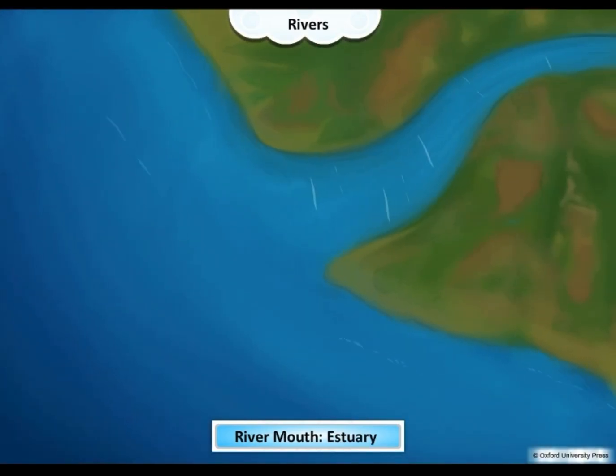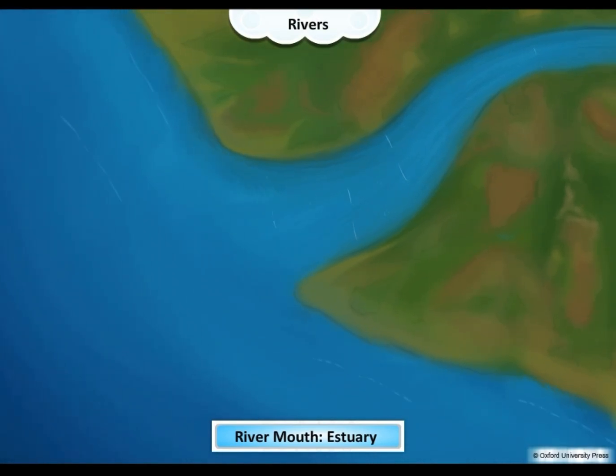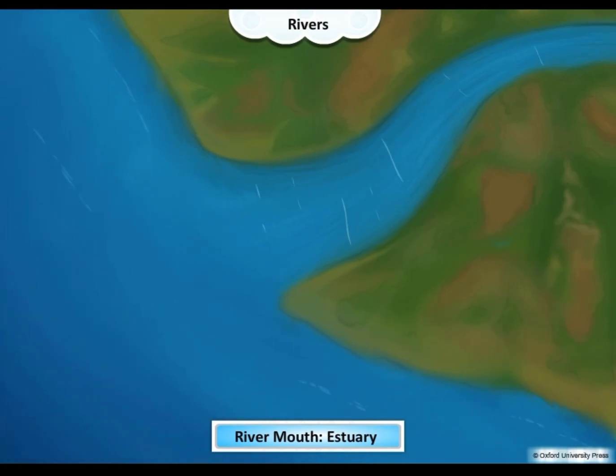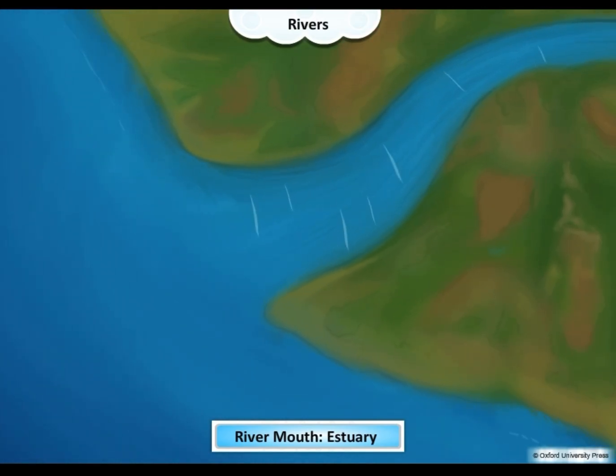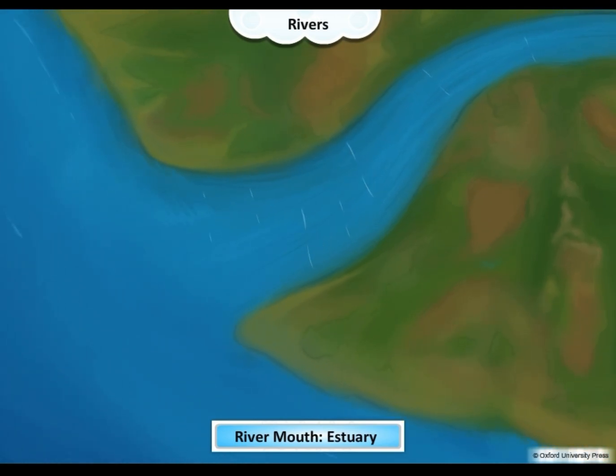Sometimes rivers do not form a delta and enter the sea in one continuous stream. This kind of river mouth is called an estuary. The Narmada has an estuary.